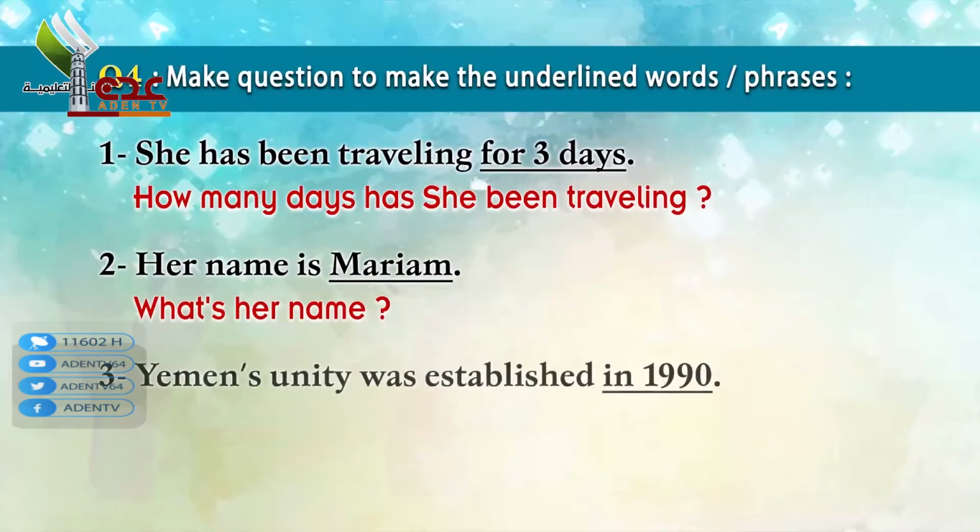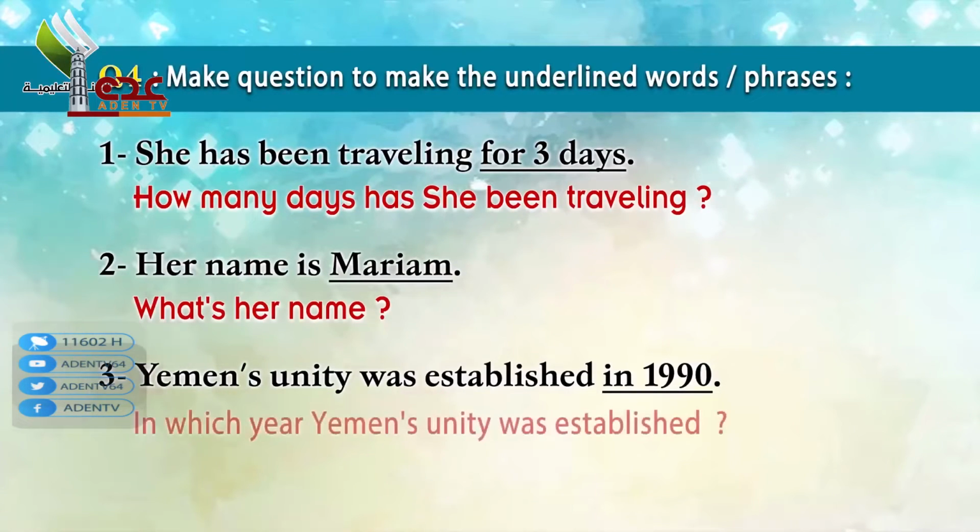Number 3. Yemen's unity was established in 1919. How do you make the question? In which year was Yemen's unity established?